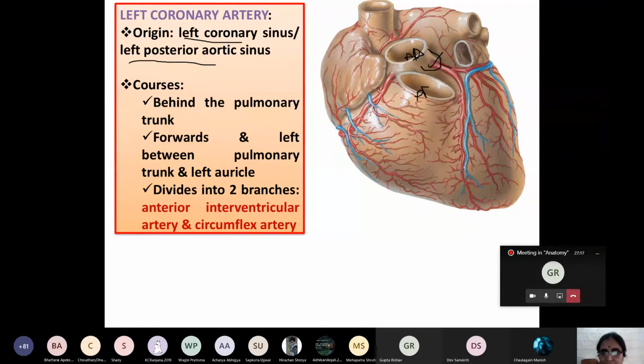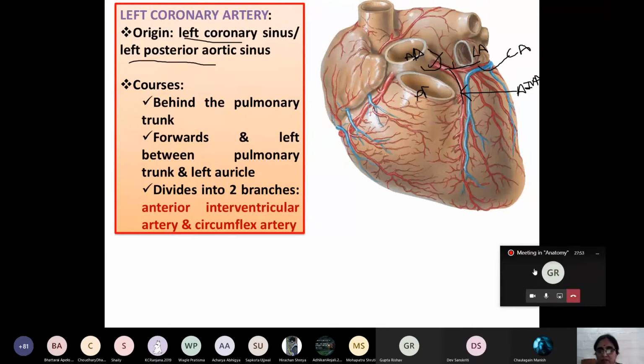Then it runs forward towards which side? Here you can see it runs forward towards the left side between the pulmonary trunk and the left auricle. And at the junction here, it divides into two branches. One branch goes anterior inferiorly, another branch goes posteriorly. What are the two terminal branches? One is the anterior interventricular artery, and the other branch is the circumflex artery.